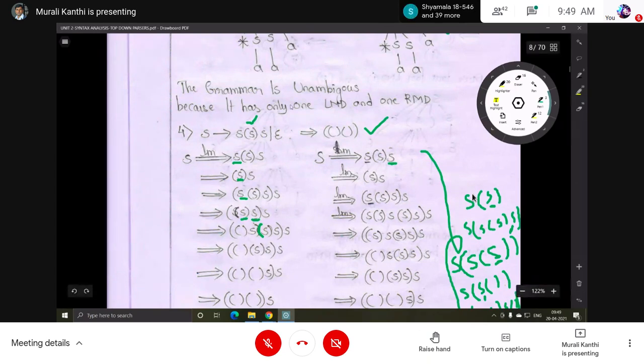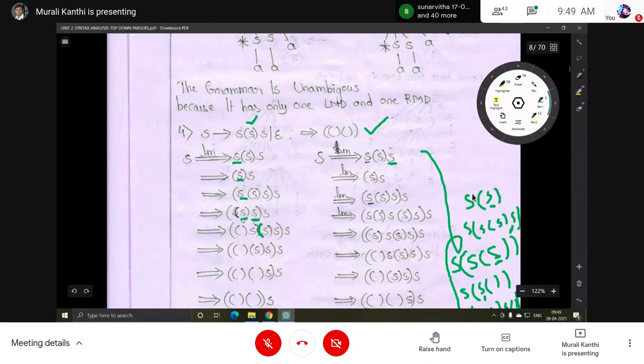Okay, so this grammar is an ambiguous grammar. So here we'll get two leftmost derivations, two rightmost derivations. So obviously we'll get two leftmost derivation trees, two rightmost derivation trees. Okay, so how can we say? Here you can see the difference. Now this S can be replaced by epsilon, and this S can be replaced by the first production. Here there are two options, two alternatives.